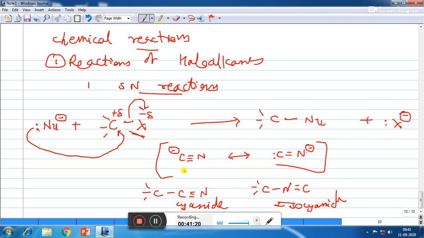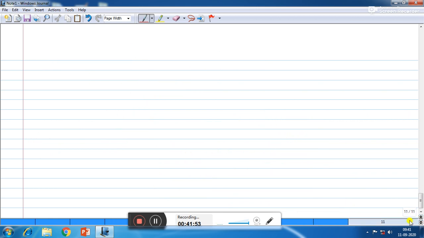So we can see that CN is a nucleophile which has more than one nucleophilic center, carbon as well as nitrogen. So in some compounds it is bonded with carbon, and in some compounds it is bonded with nitrogen. So that's why this nucleophile is called an ambident nucleophile. Here we can see that cyanides and isocyanides are ambident nucleophiles of each other. Another example is thiocyanide and isothiocyanate.